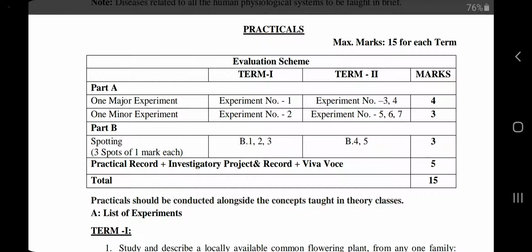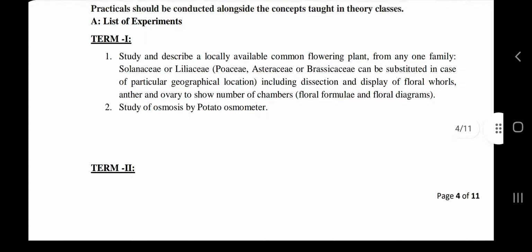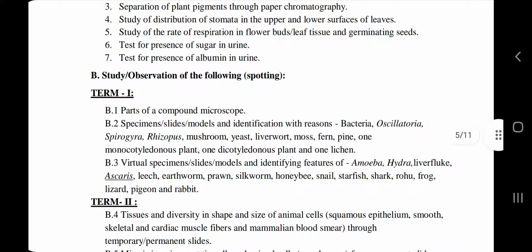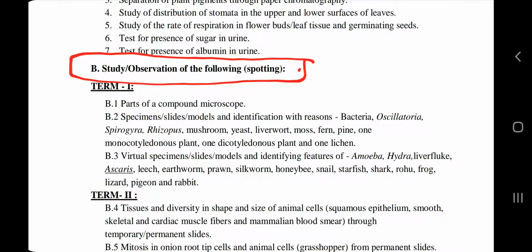List number A includes some practicals or experiments to be performed in the laboratory or in the field. Then we have list number B, which includes some experiments for spotting. You will come to know what spotting means when you take admission in class, but that is a different thing. Spotting is something you need to practice first, and then at the time of examination you need to identify the spots.